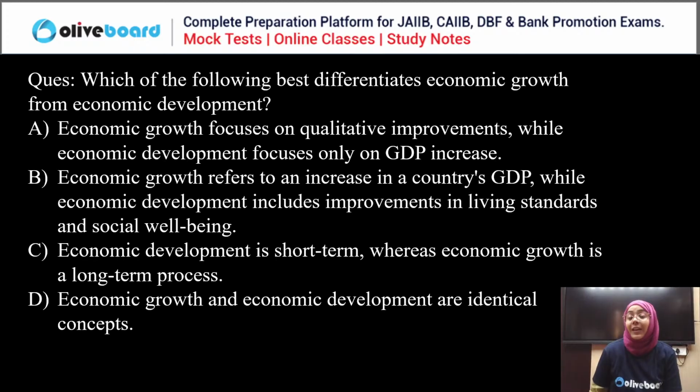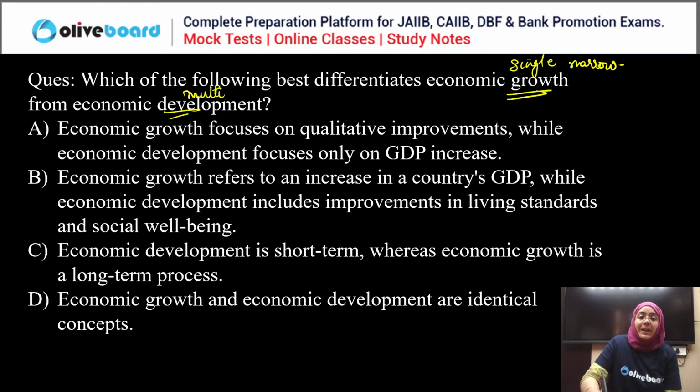So the correct answer is, we already have discussed in the class that growth is only a single dimensional, narrow concept which focuses on the increase in GDP, national income, increase in numbers. That is growth. Whereas development is actually multi-dimensional.